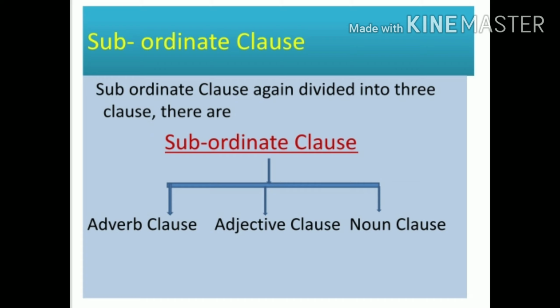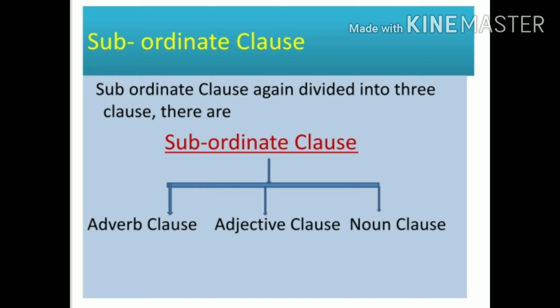So a subordinate clause is again divided into three clauses: the first one is the adverb clause, the second is the adjective clause, the third is the noun clause. Here is the difference between an adverb and an adverb clause. An adverb is only one word.